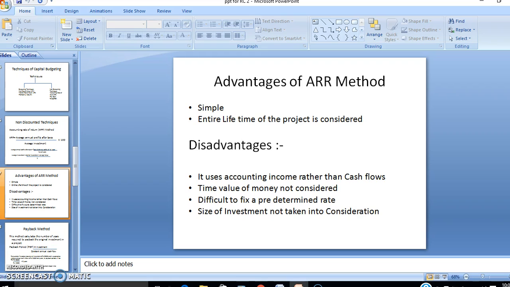Investment proposals competing with each other may have the same ARR but may require different investment. In such a situation, the ARR method does not indicate which project will be selected.